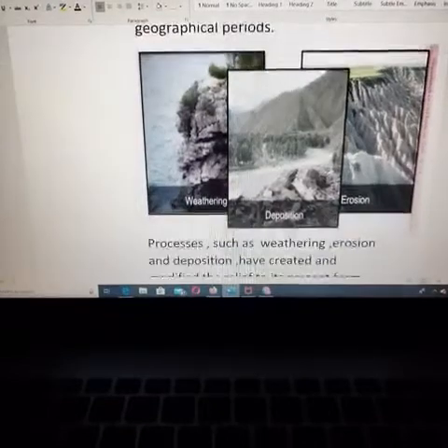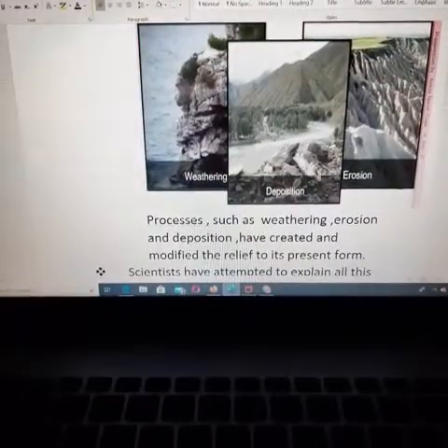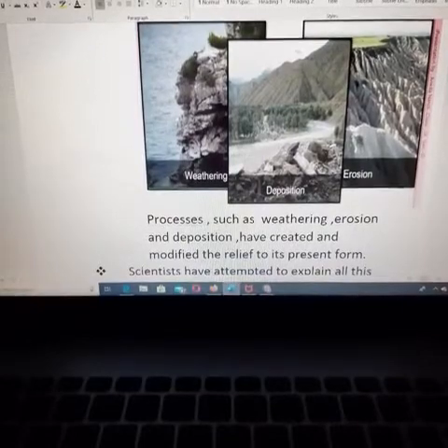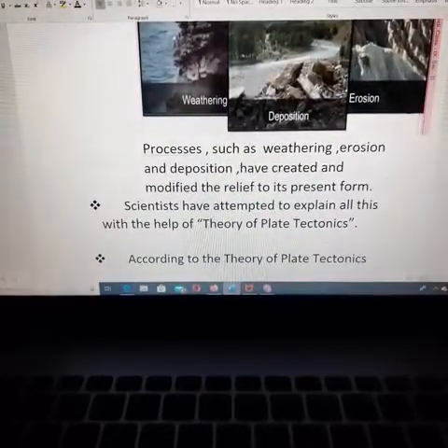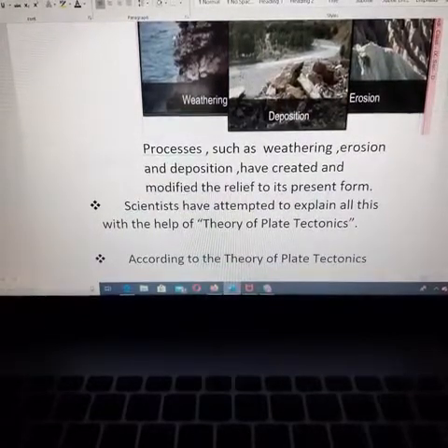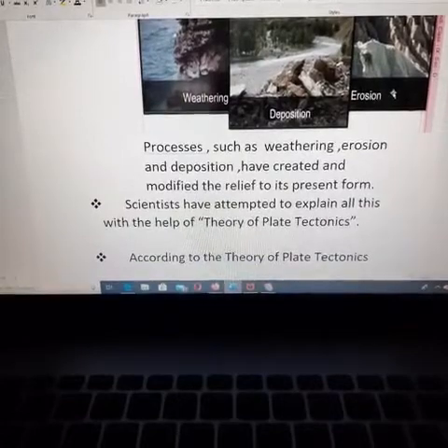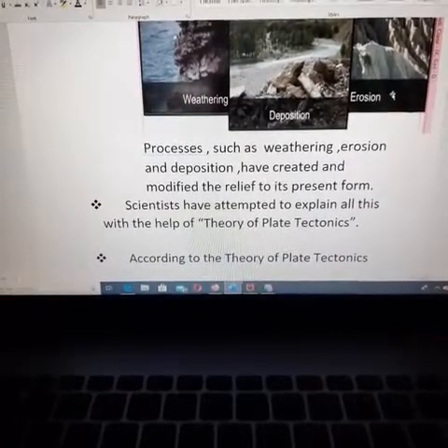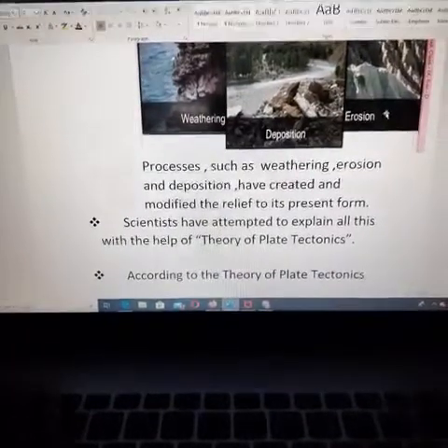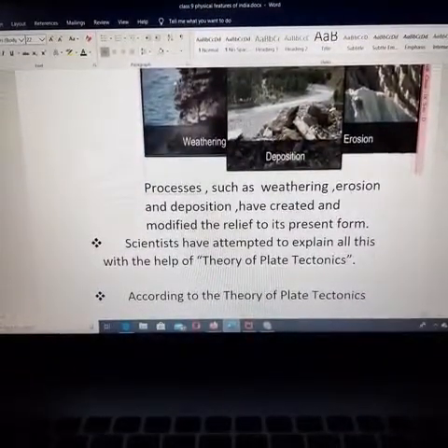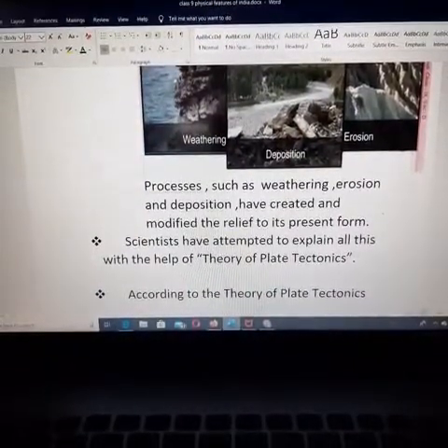This process of weathering, erosion and deposition has created and modified the relief to its present form. Because of these three reasons, a variety of lands were formed in our country and in our world. The scientists have attempted to explain all this with the help of the theory of tectonics.